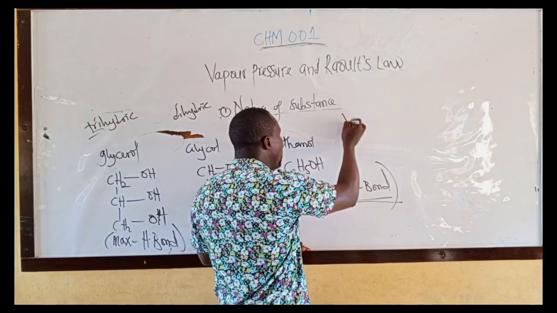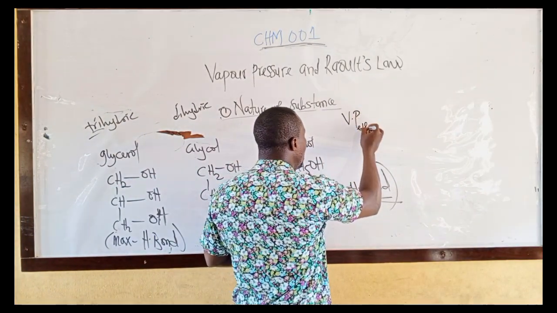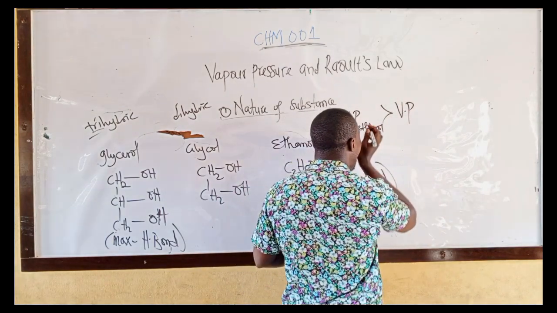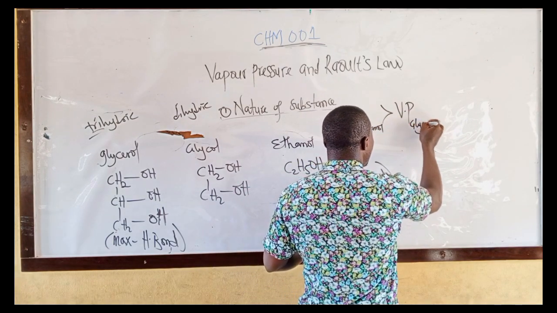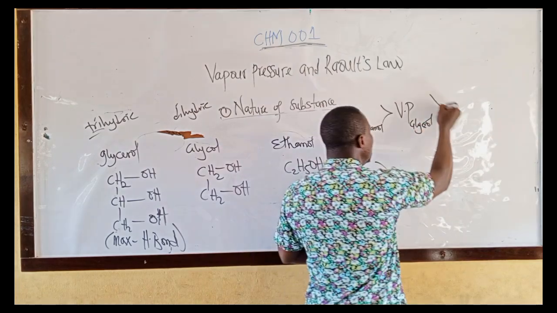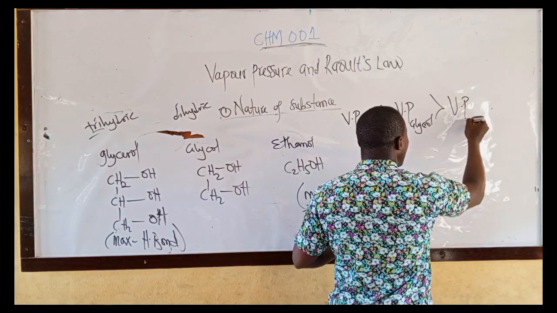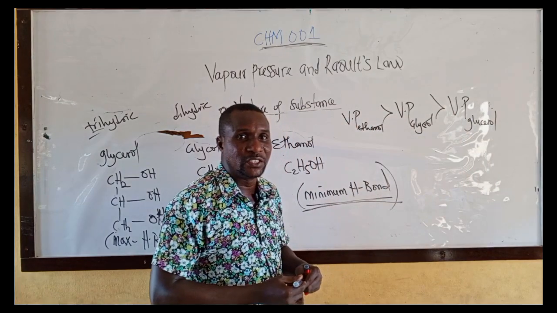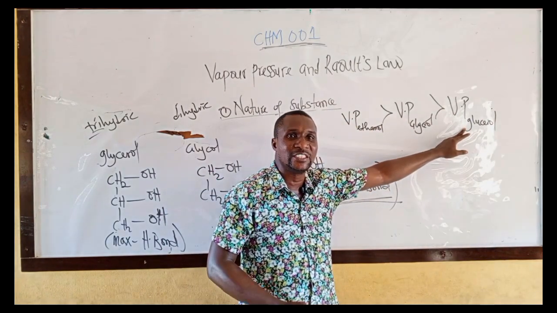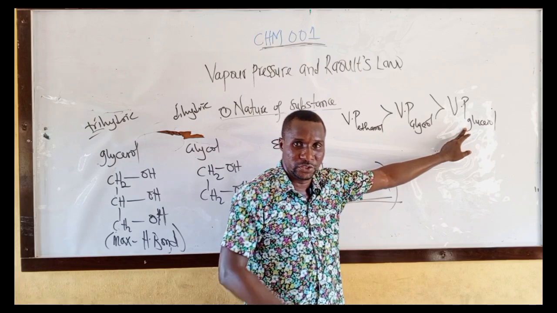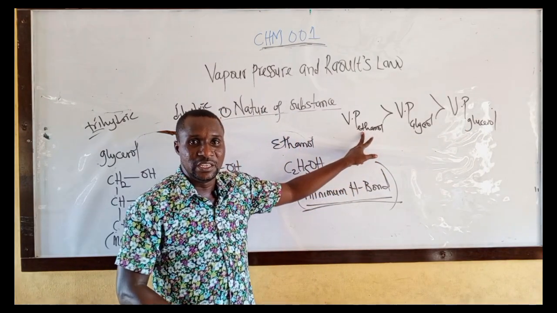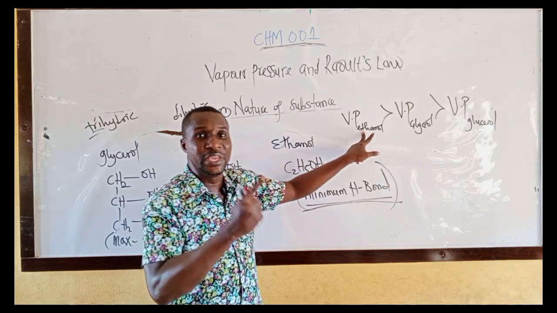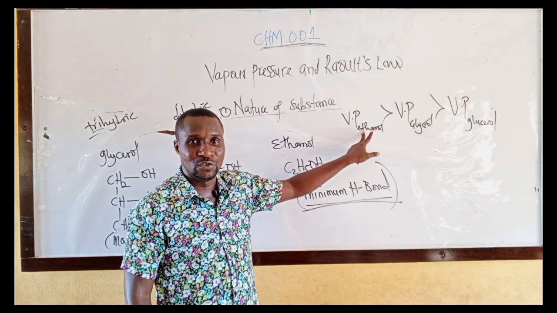That means vapor pressure of ethanol is greater than vapor pressure of glycol, and vapor pressure of glycol is greater than vapor pressure of glycerol. This one has the lowest vapor pressure because it has the strongest hydrogen bond. This one has the highest vapor pressure because it has what? The weakest hydrogen bond. Take note of that.